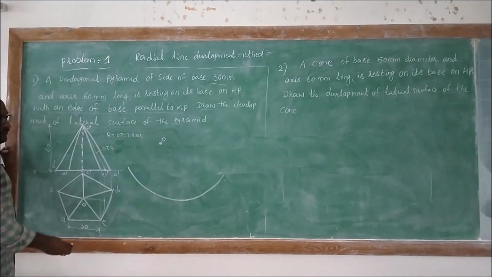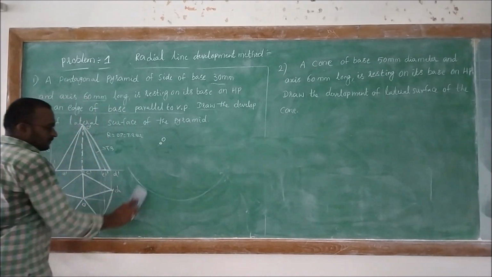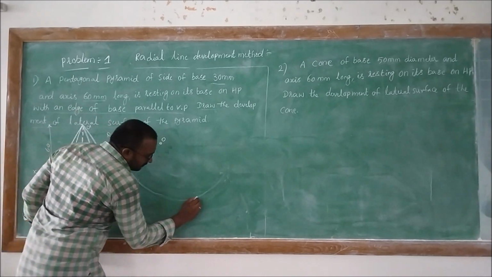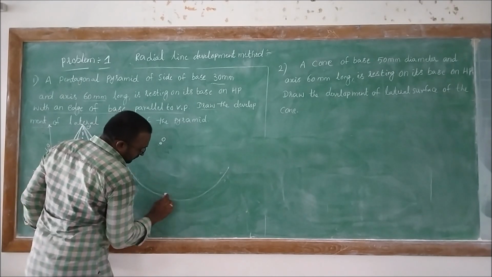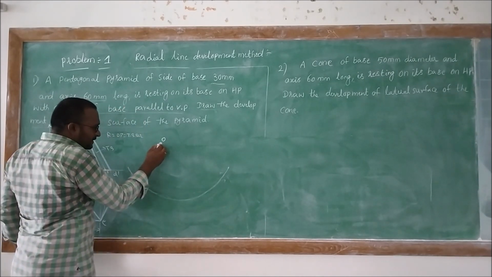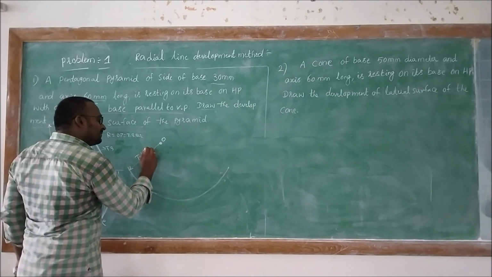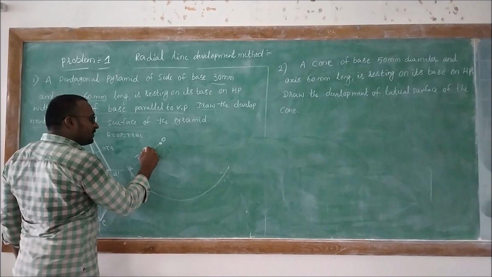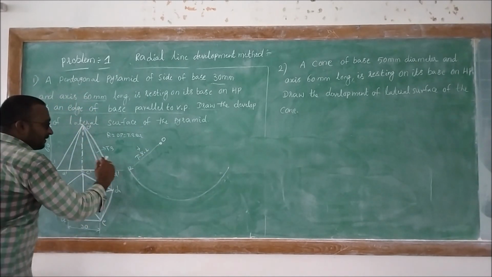like this. We need to draw an arc, so that this radius is equal to the true slant length of the pyramid.